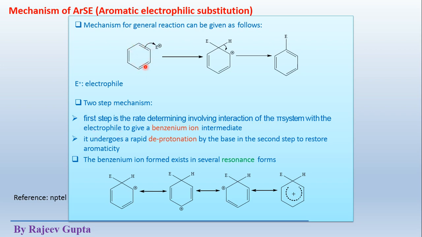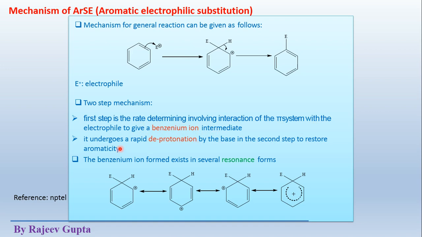This interaction of this conjugated pi system of the aromatic with this electrophile is the first step, where the rate generally is slow, meaning this step is the rate determining step, where finally we get benzenium ion or sigma complex